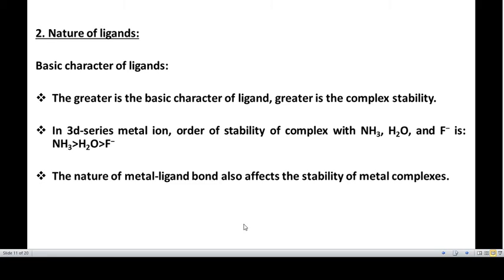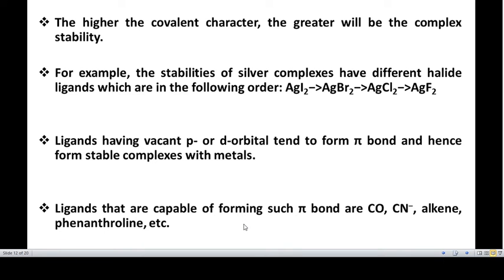The nature of metal-ligand bond also affects the stability of metal complexes. Higher the covalent character, the greater will be the stability of complex. For example, the stabilities of silver complexes with different halide ligands are in the following order: AgI2, AgBr2, AgCl2 and AgF2.